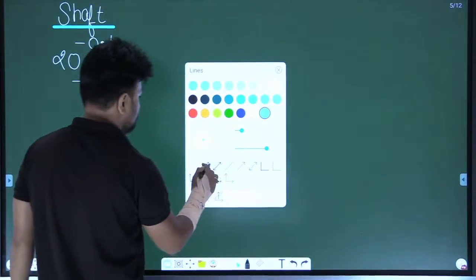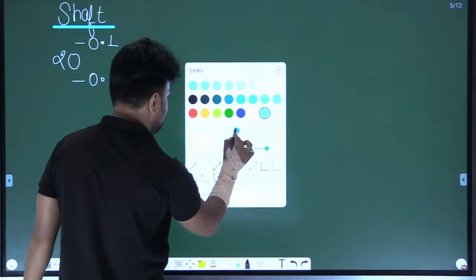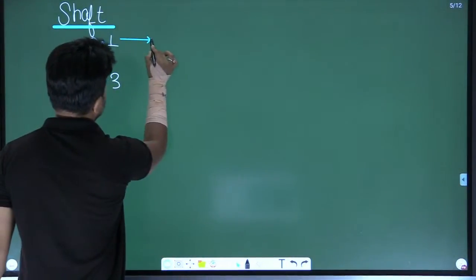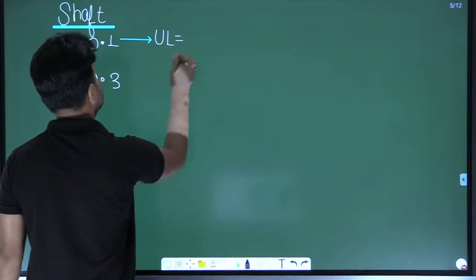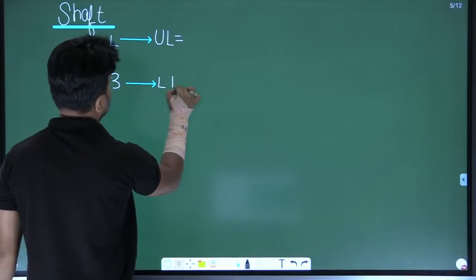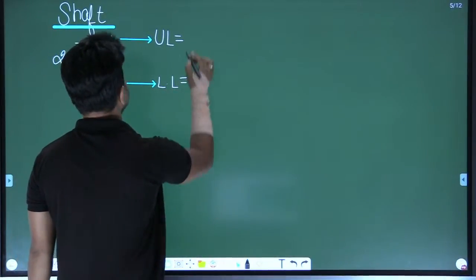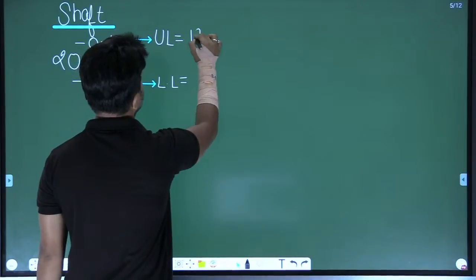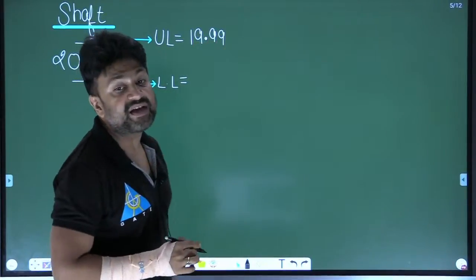So what is the upper limit? Upper limit means maximum size. What will be the lower limit? Lower limit means minimum size. So upper limit is 20 minus 0.1. It means 19.99 is the maximum size of the shaft.